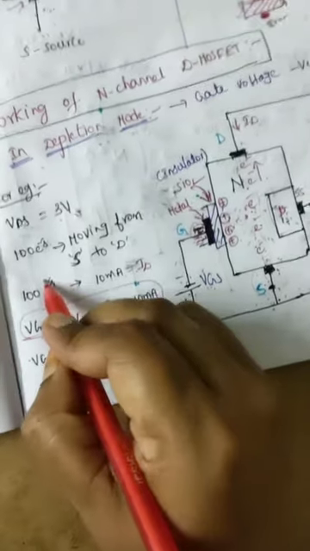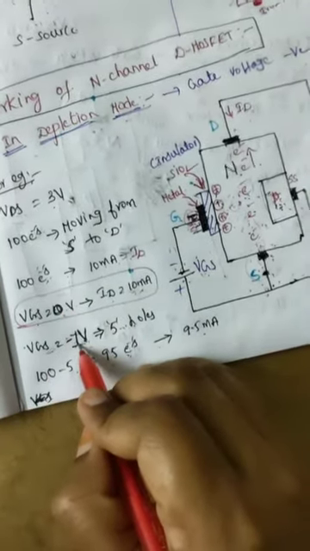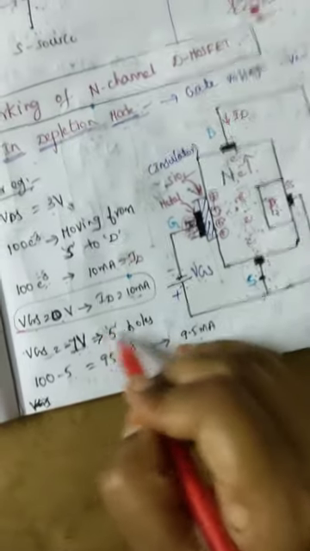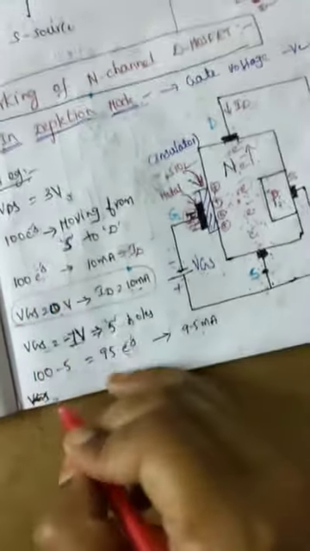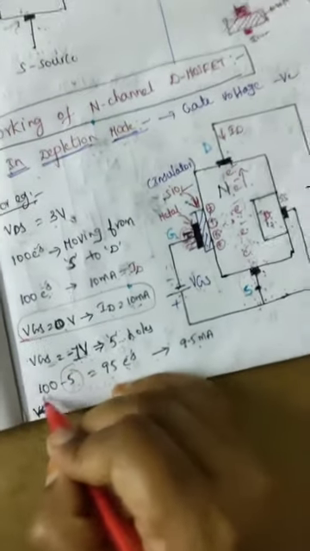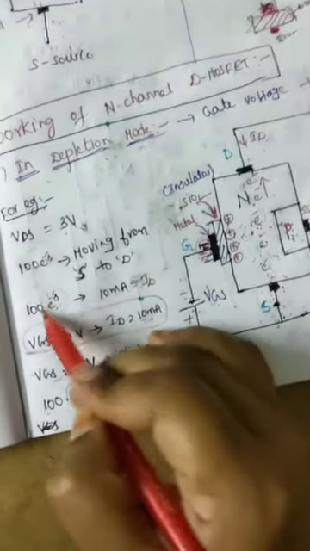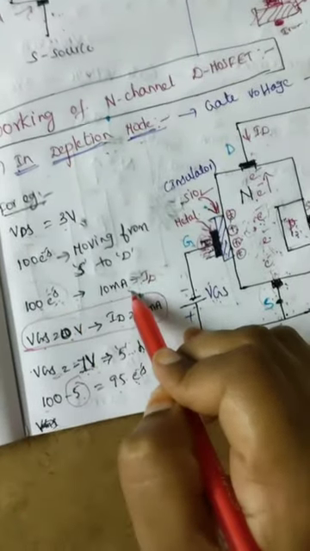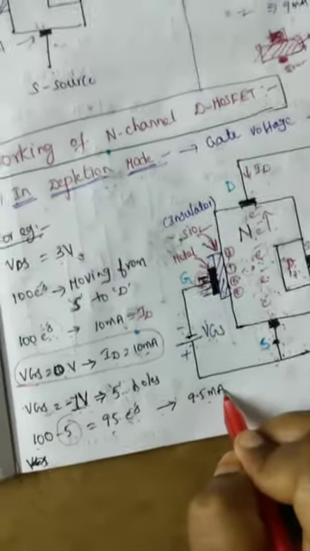Initially we have 100 electrons, so 100 minus 5 gives 95 electrons. Since 100 electrons give 10 milliamperes, 95 electrons give 9.5 milliamperes of current, right.